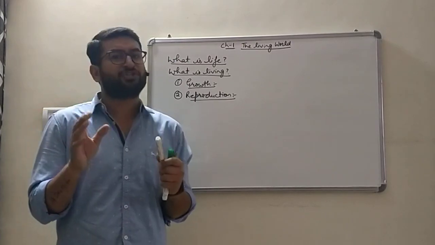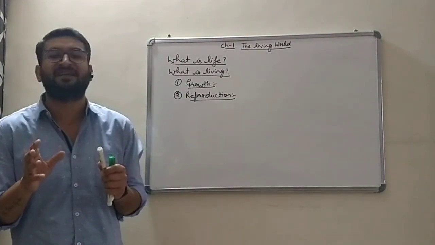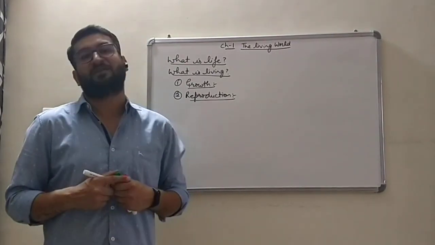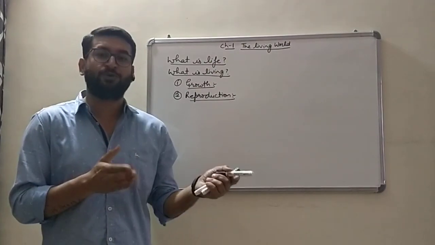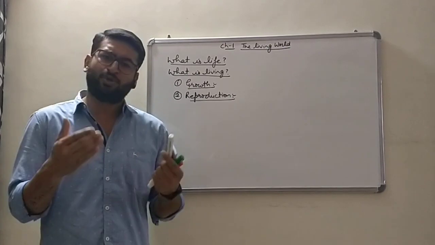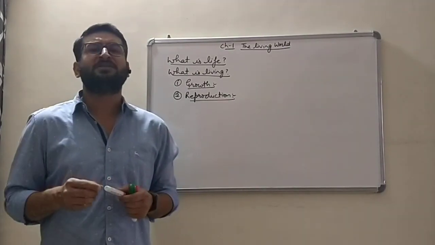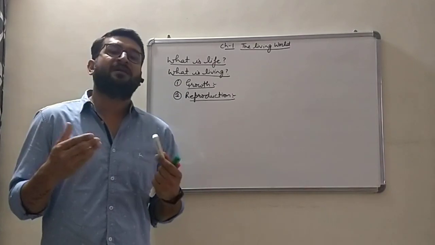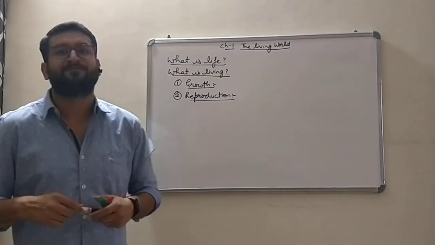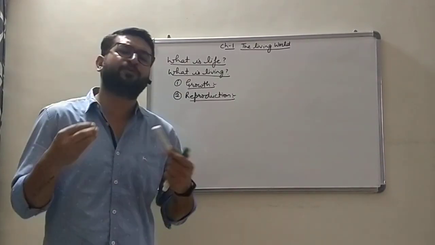That means reproduction is also not a defining property of a living organism, as certain living organisms also cannot produce young ones. In human beings also, those affected by certain disorders may suffer sterility. They cannot reproduce further.